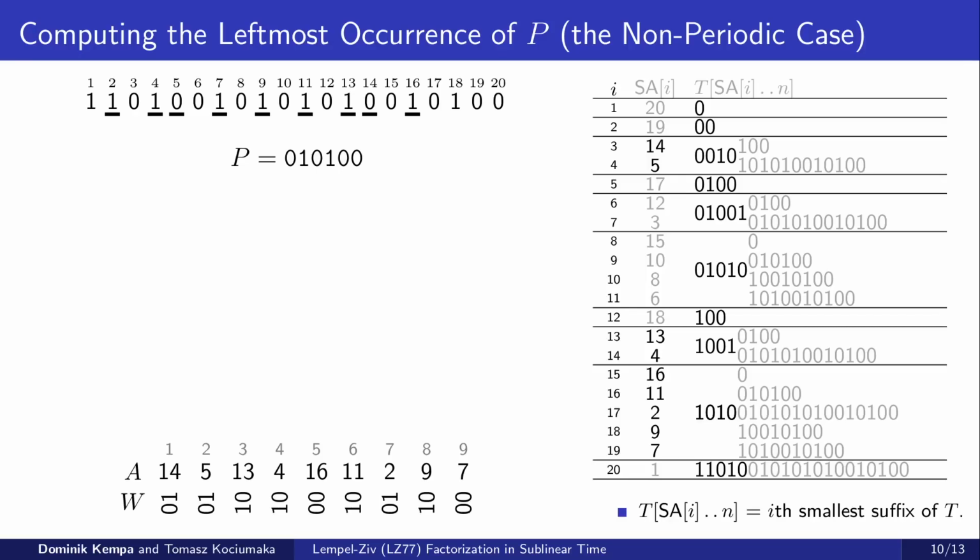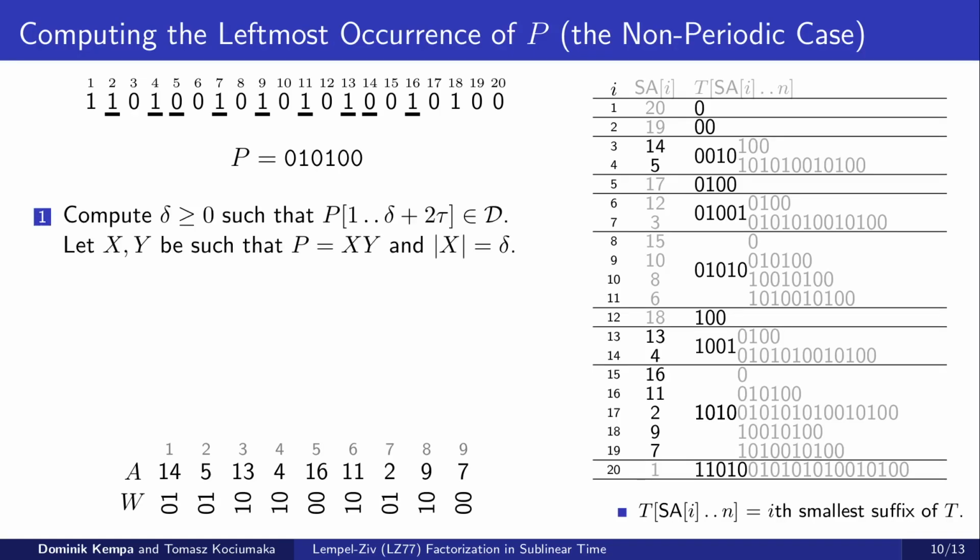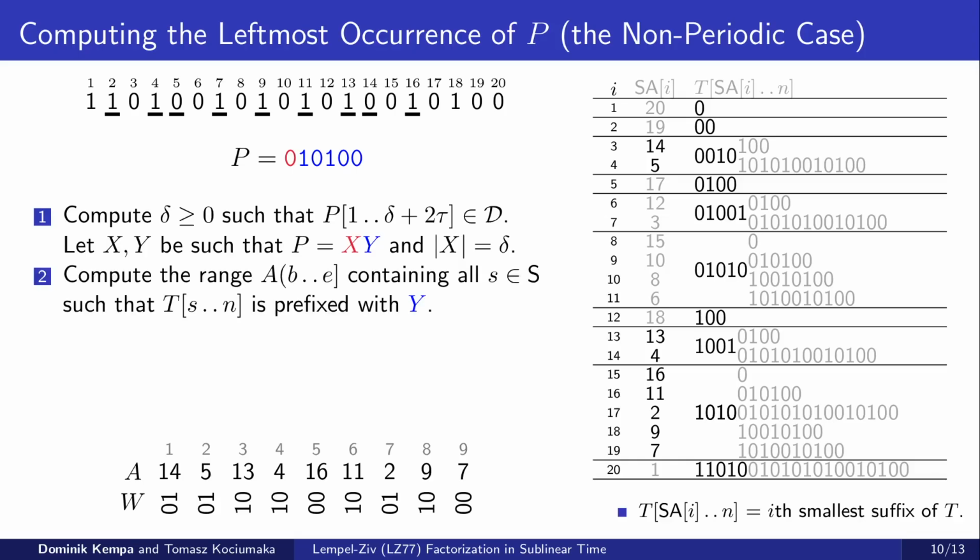Using our index, we compute leftmost occurrences of patterns as follows. Let P be an example pattern equal to 0, 1, 0, 1, 0, 0. The first step of the query is to compute a non-negative integer delta such that P from 1 to delta plus 2 tau is one of the distinguishing prefixes. Using delta, we then define a decomposition of P into two strings x and y such that the length of x is delta. In our example, x is equal to 0 and y is equal to 1, 0, 1, 0, 0.